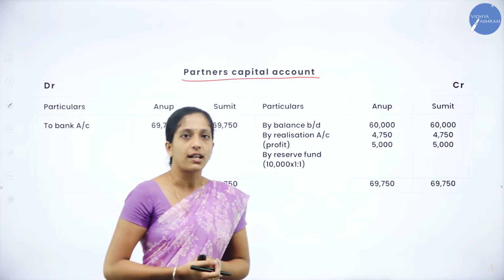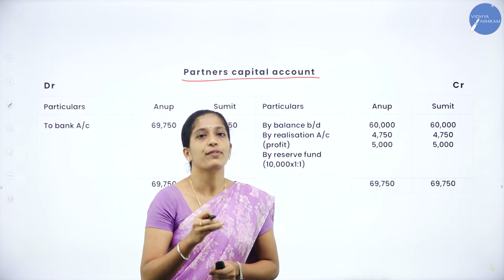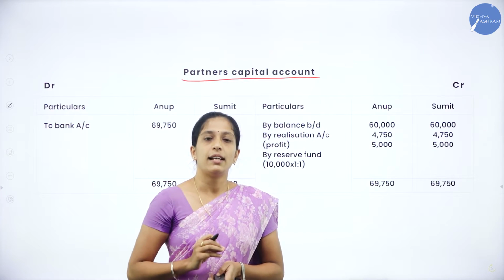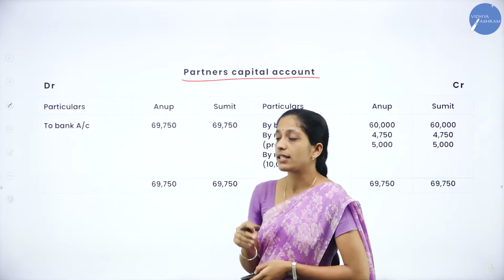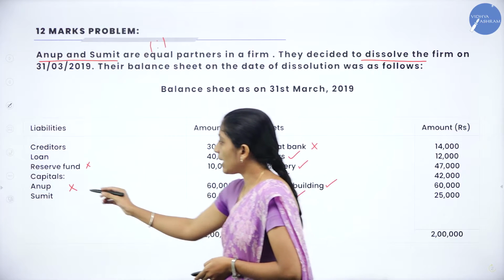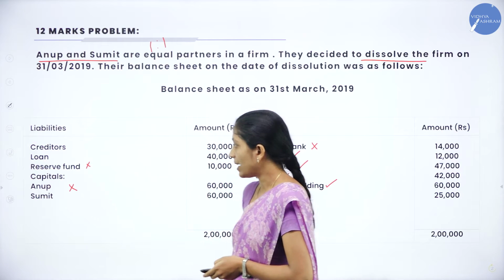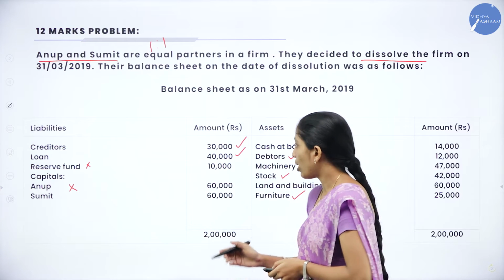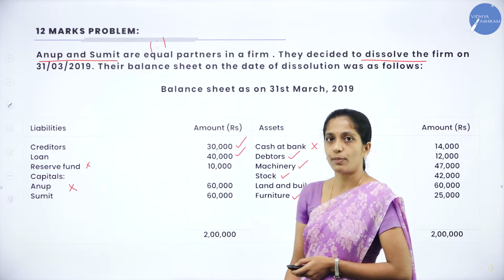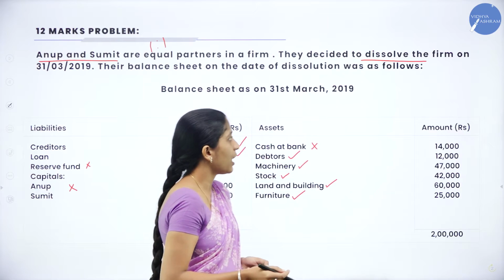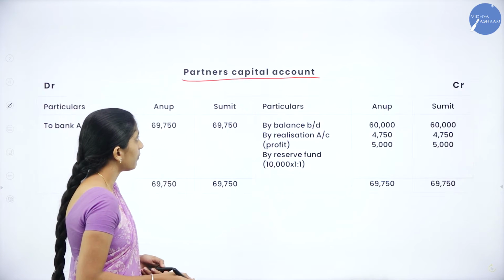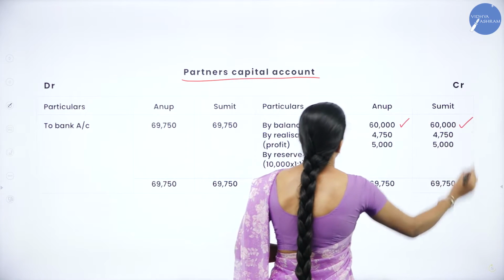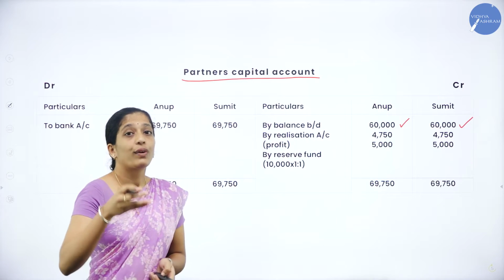Now how to begin a partners capital account? First we have to transfer the capital of partners, which is given in the balance sheet under the liability side. Now go through the question, see the balance sheet. Here they have given capital of Anup and Sumit. So how do you record in your partners capital account? By balance brought down, Anup 60,000, Sumit 60,000. So let us see how we have recorded. By balance brought down, Anup 60,000, Sumit 60,000.